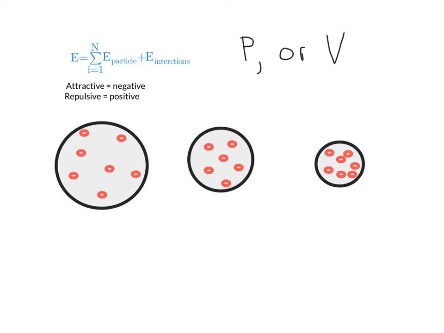Remember that we model these interactions with a Lennard-Jones potential. The Lennard-Jones potential looks at the energy as a function of distance between particles. So at very large distances, there's little interaction, and as we move them closer together, they attract one another, and that lowers the energy of the system. As they get too close together, they repel each other, and that raises the energy of the system.